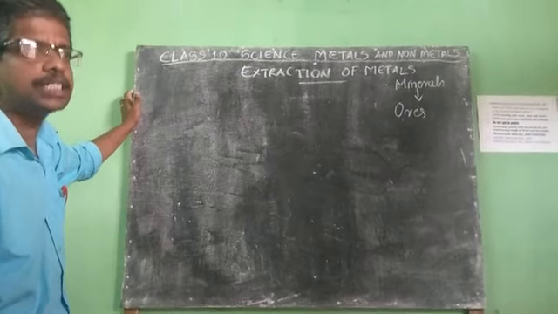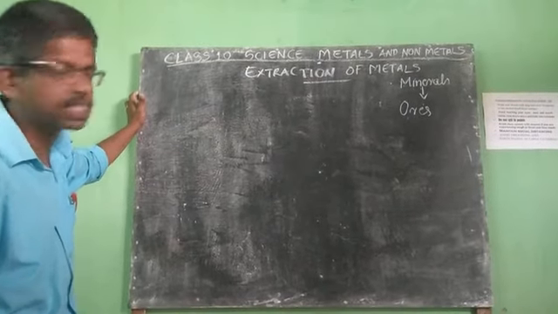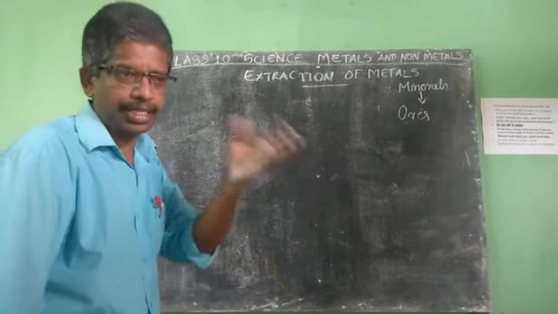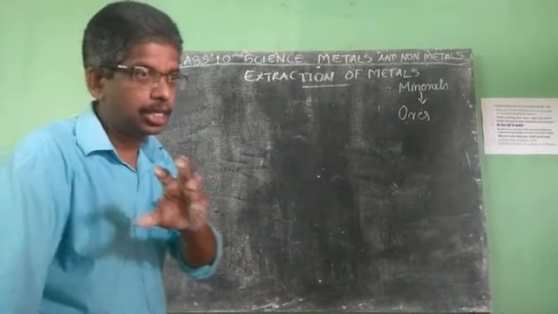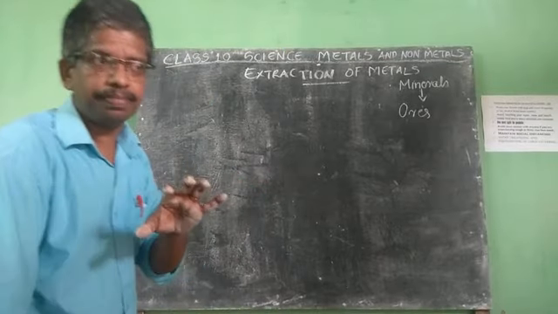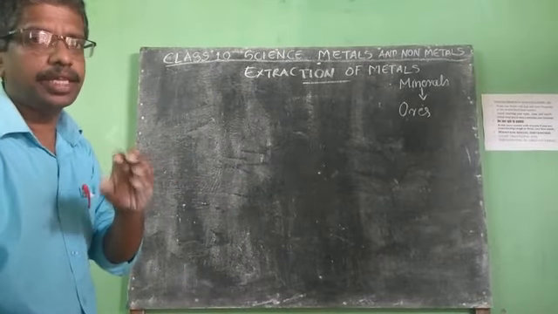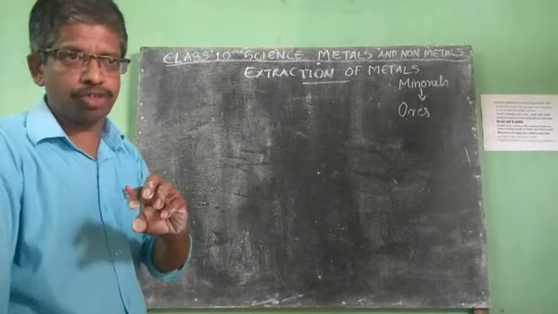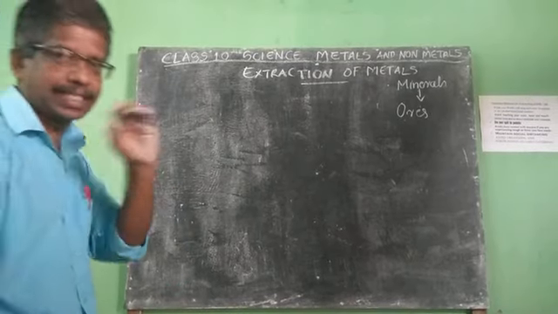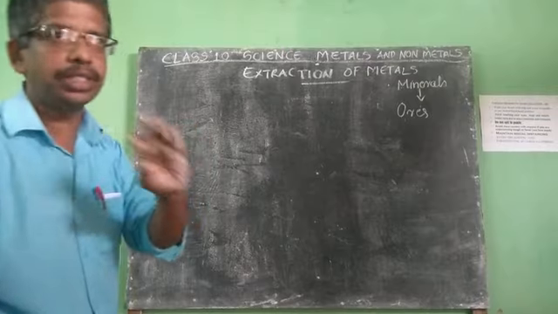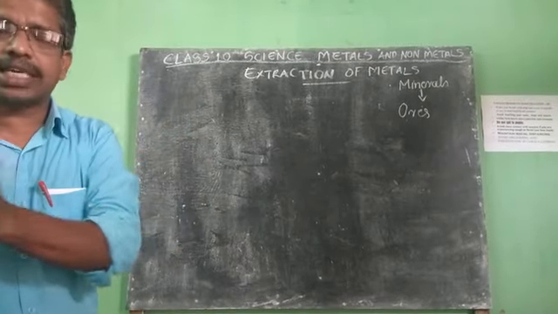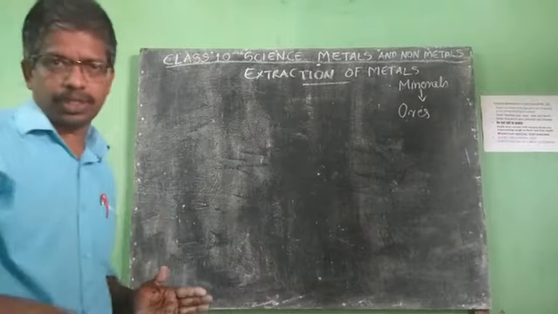So metals are found in the earth crust in the form of minerals. From those minerals, we select the ore. Ores means the minerals that contain a high percentage of metals, and that metal can be profitably extracted from them. Then, how can we extract this metal from ores?